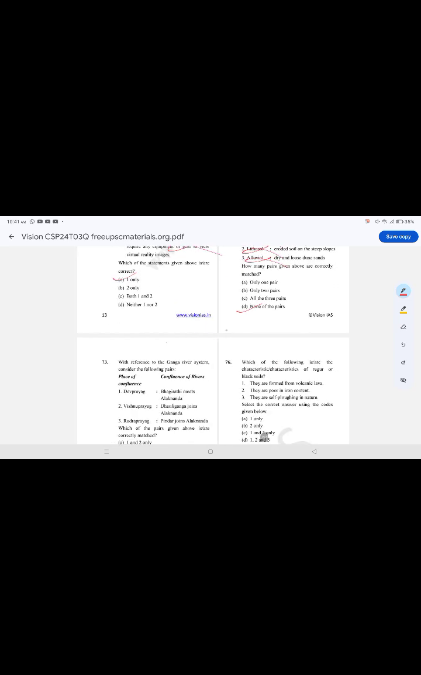With reference to azonal soils, consider the following statements. The correct option is option D, none of the pairs. Regosol, it is false. Lithosol, false. Alluvial, it is also false.